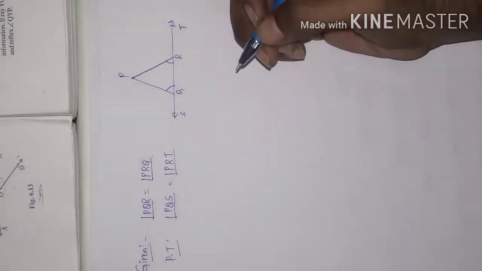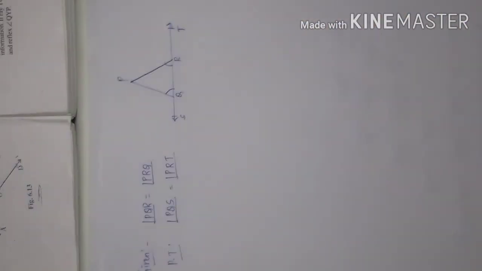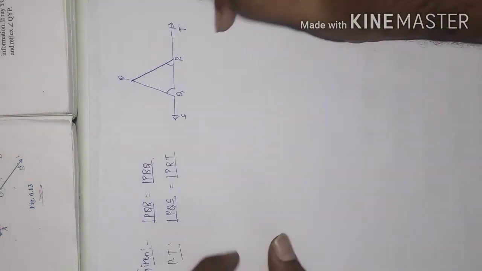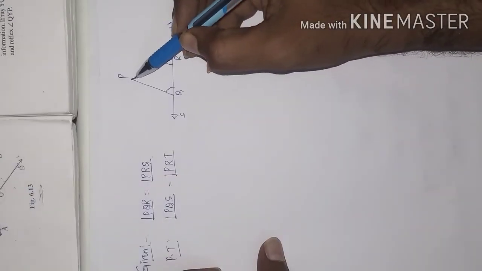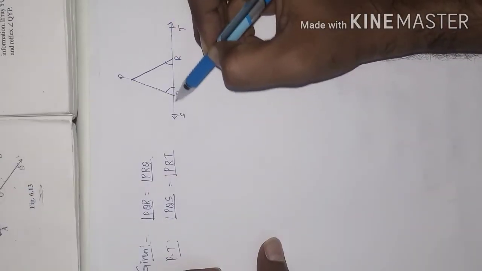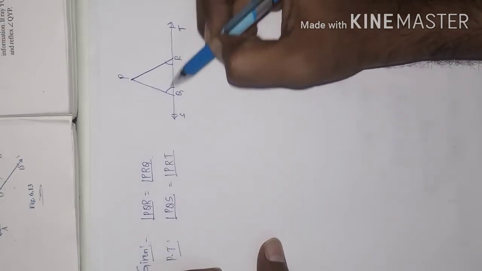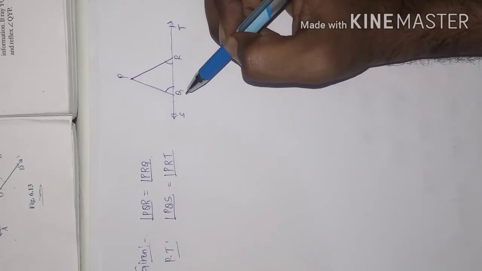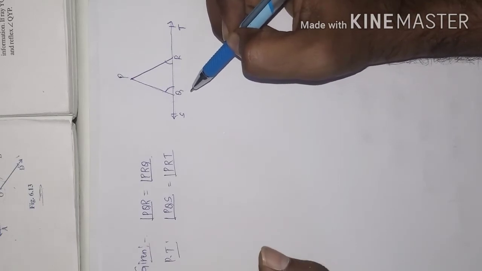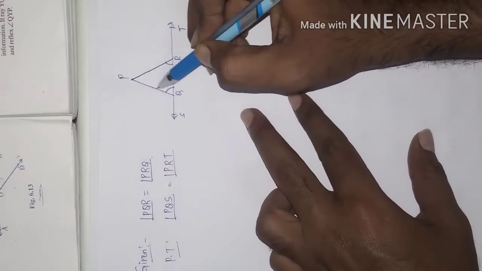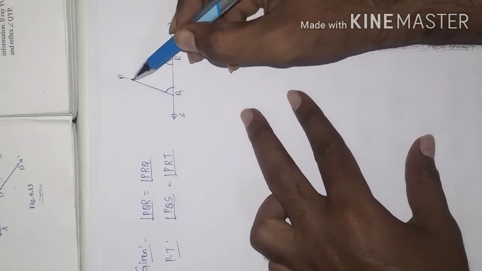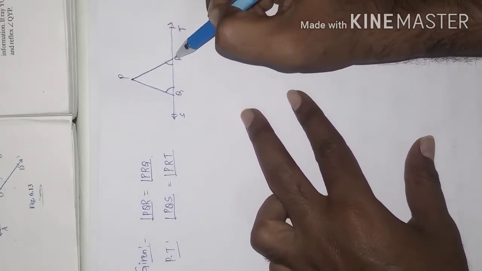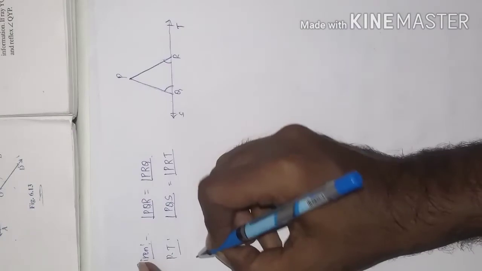Boys and girls, as you know about the linear pair, a ray standing on a line. See, PQ is a ray standing on a line. The sum of the two adjacent angles is equal to 180 degree. Can we use the linear pair here? I can use linear pair for this ray also, and we can use the linear pair for this ray also. So let us use that. Solution. Proof.